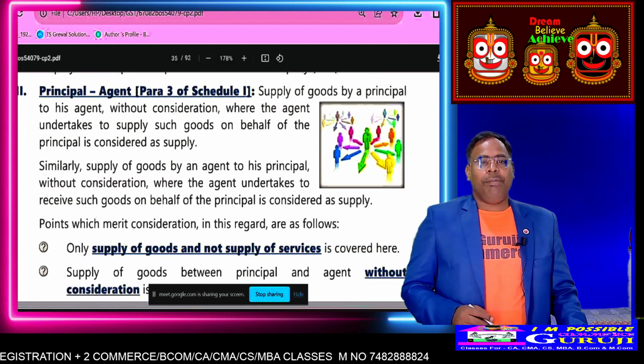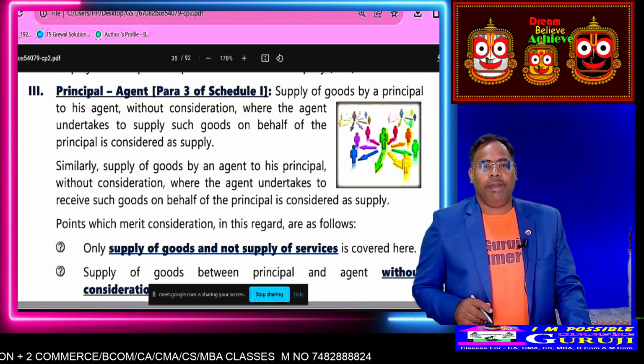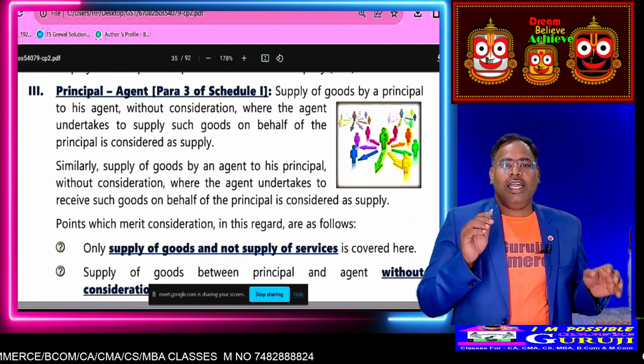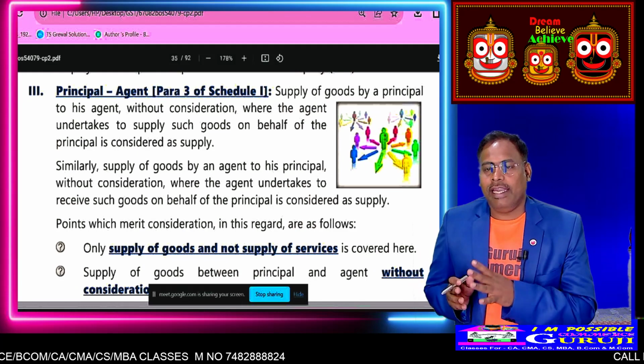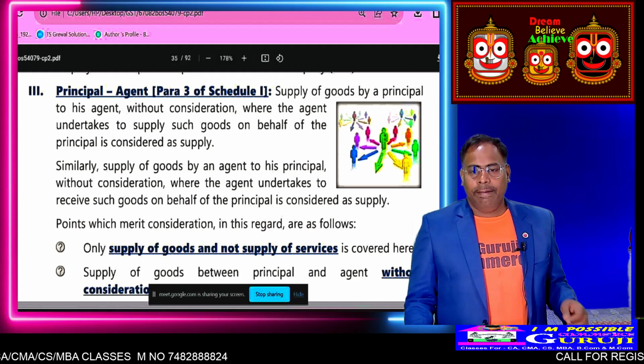Then the principal and agent concept, another very important concept. Here there is a principal and an agent. Who is a principal, who is an agent? Anyone can say.